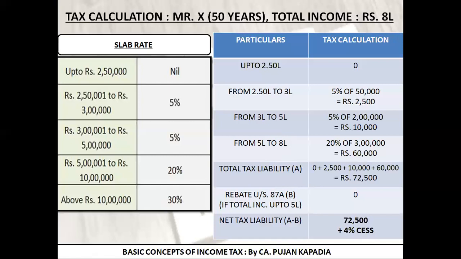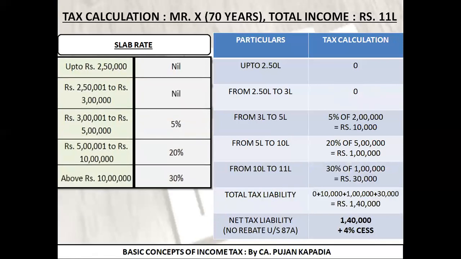So now let's move to the last example for the day. Let's calculate tax liability of Mr. X, whose age is 70 years. Now see friends, the age is 70 years, as a result of which it is going to be part of the second category, that is senior citizen, 60 or above but less than 80 years. His total income is 11 lakhs. 11 lakhs means all these slabs are going to be covered? Yes. Okay, fine.